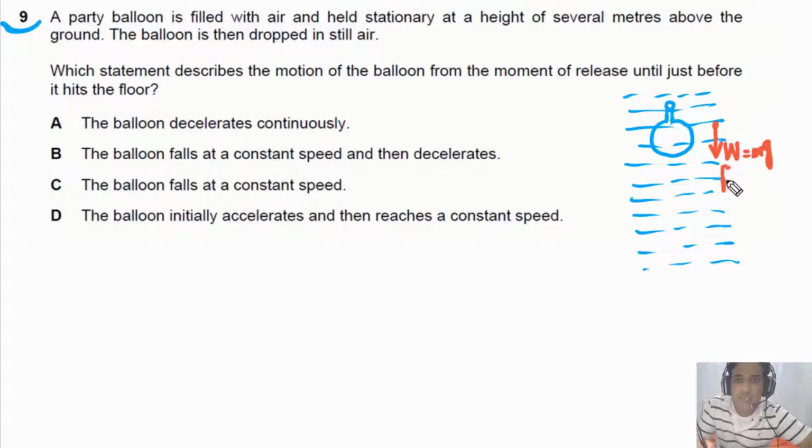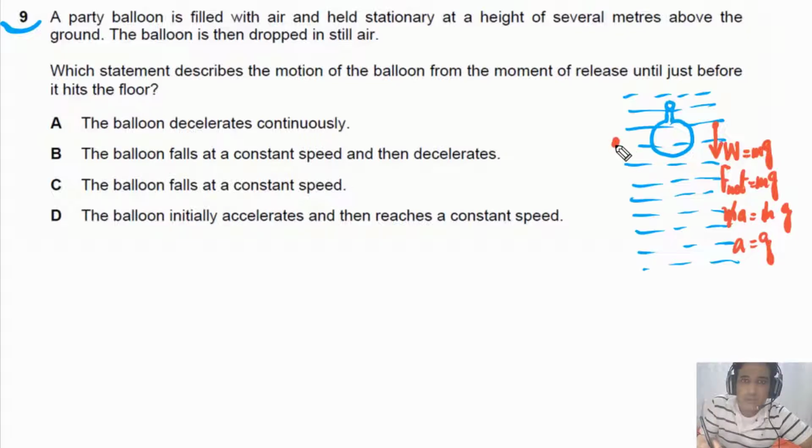So the net force in this case, we can also say net force is equal to mg. Net force is equal to ma, so we can say ma is equal to mg. So from here we can say a is equal to g. So mass is cancelled with this mass. So initially the net force on balloon is downwards and it has net acceleration downwards, that is equal to g, means a is equal to g.